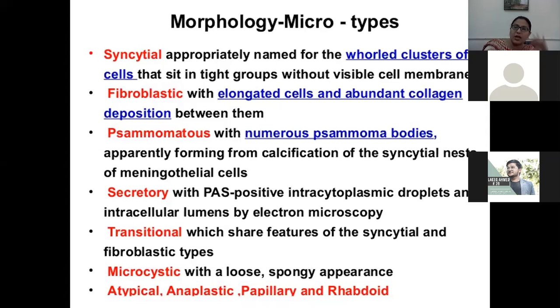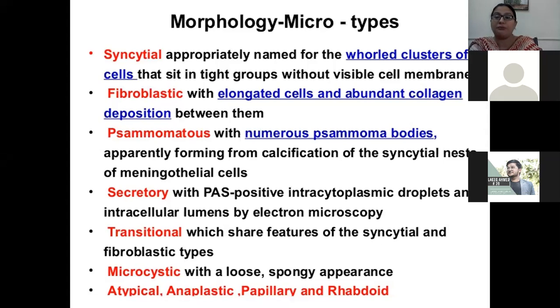In the meningothelial type, it is appropriately named for the whorled clusters of cells. Cells are arranged in a whirling pattern and they sit in a tight group without visible cell membrane. Meningothelial cells are mostly seen in meningioma, meaning the cells are arranged in a whirling pattern, the cell membrane is not visible, and the cells are tightly packed to each other.